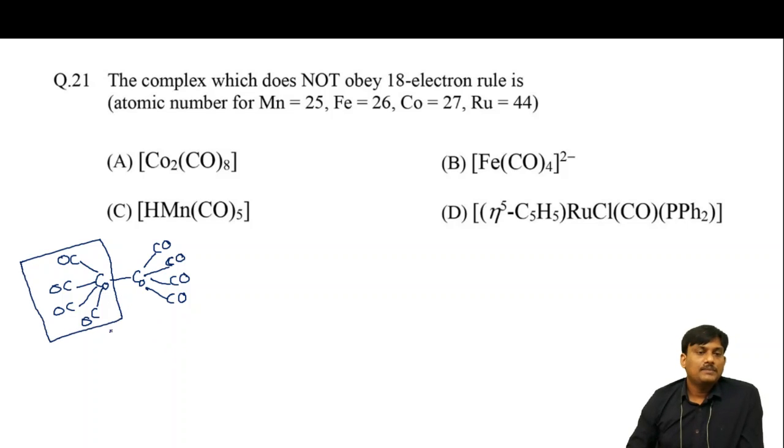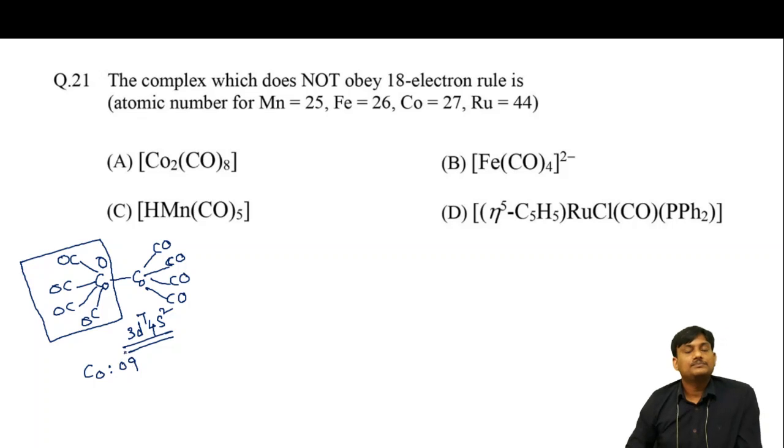Here, the metal is cobalt. What is the oxidation state of cobalt? Here, all the ligands are neutral ligands. We know that carbon monoxide is a neutral ligand. So, the charge on the cobalt will be 0. What is the electronic configuration of cobalt? 3d7 4s2. So, the number of valence electrons will be 9. So, from cobalt we will have 9 electrons.